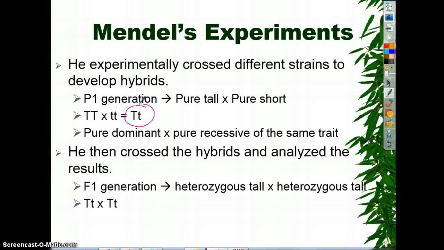And as you can see, they have a big letter, little letter. They're not pure anymore. There's no pureness. He called this heterozygous. So he took a heterozygous tall, crossed with a heterozygous tall, or if you were to write it out in its genes, big T, little t, crossed with big T, little t. And a little bit later, we're going to find out what kind of results he would have come up with when he did this. And he did this with every single trait, all 7 to 8 of those traits.